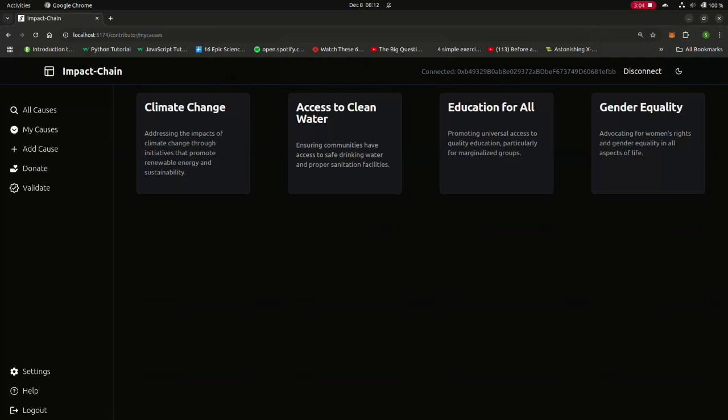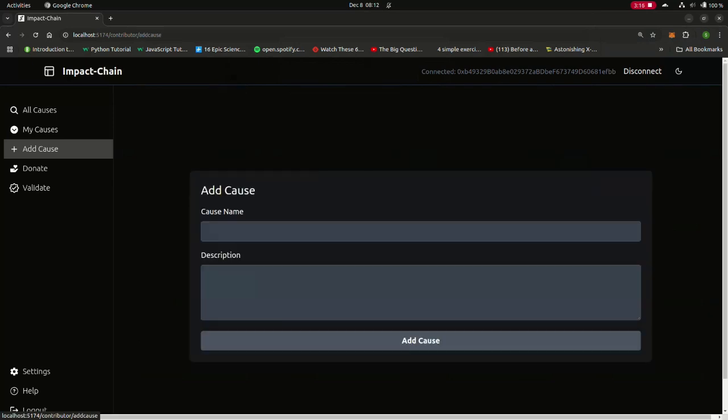So a researcher, let's say a researcher wants to research some topic and they come to our platform to add a cause. They can just go to this add cause. Let's just say climate change, and they can add a description of why we are doing it. And they can just add a cause.